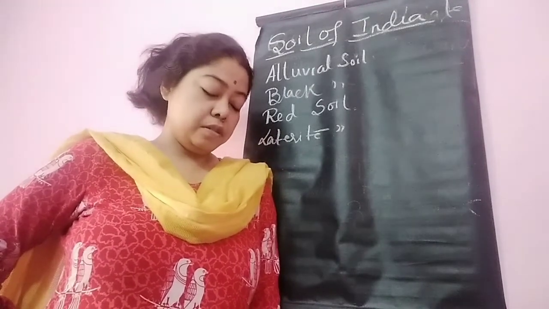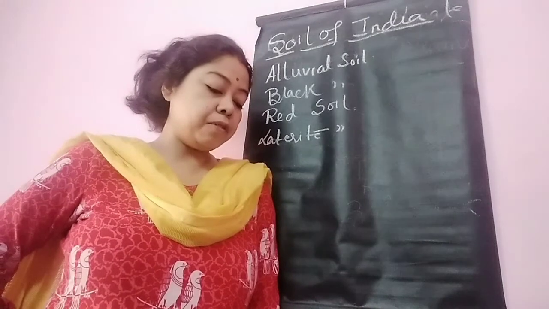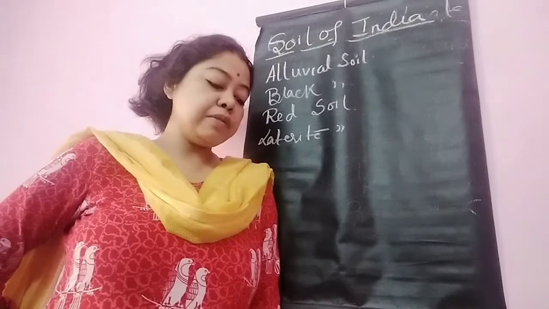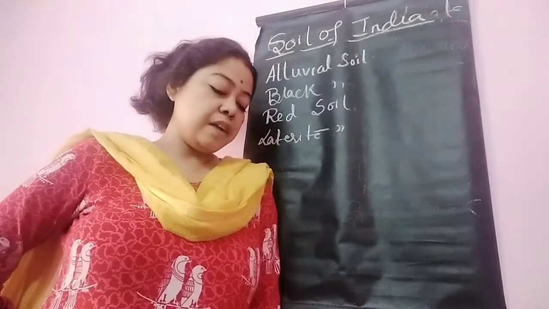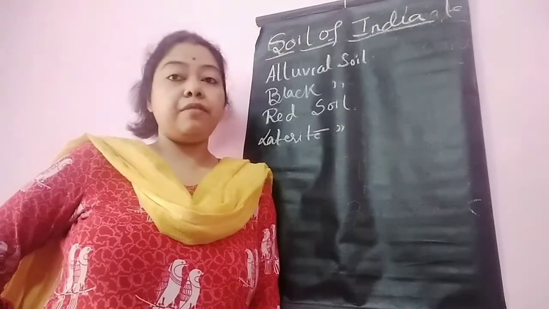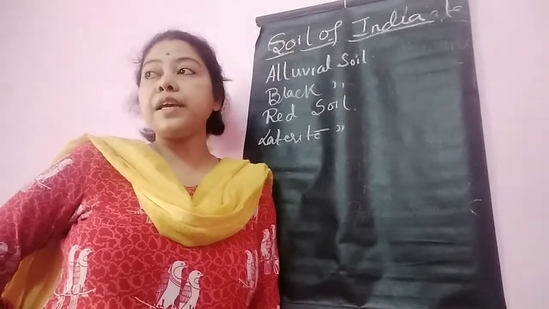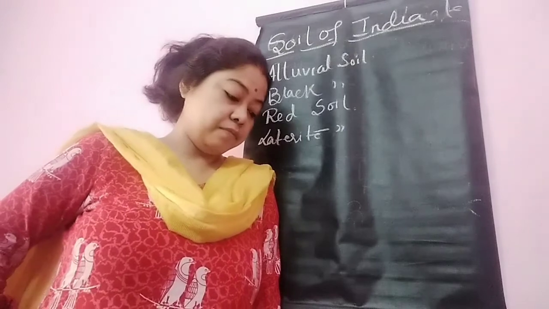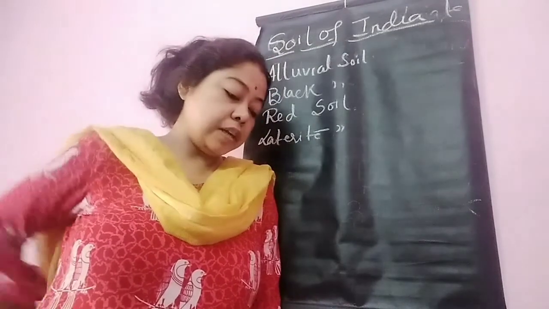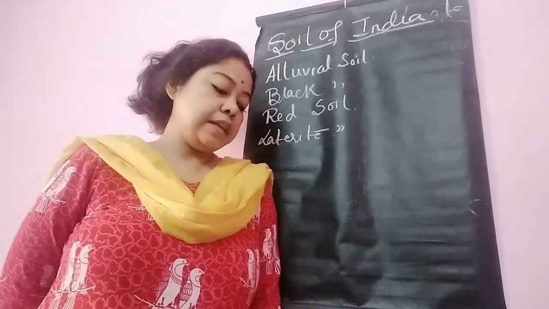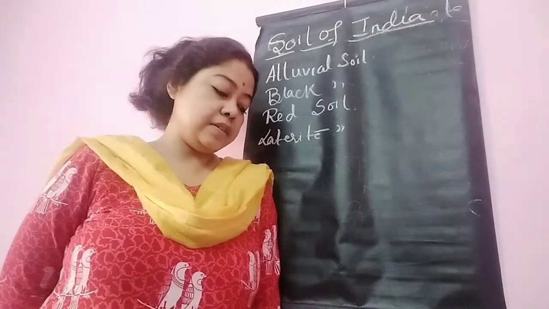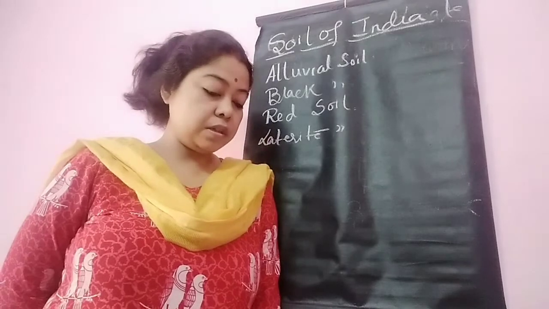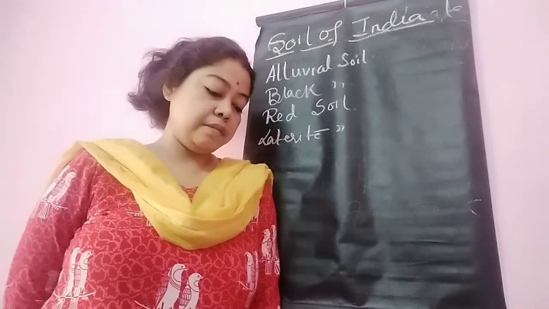This soil covers 2.4 lakh square kilometer area. They are usually formed under very high temperature and heavy rainfall conditions. The soil is composed of minerals that look like red dust. This soil is also red in color because it is rich in iron.